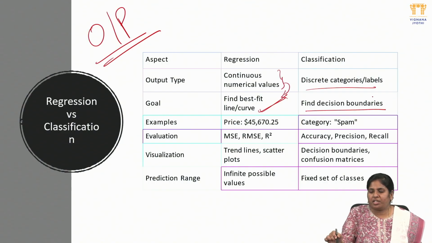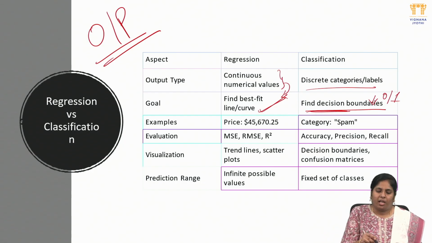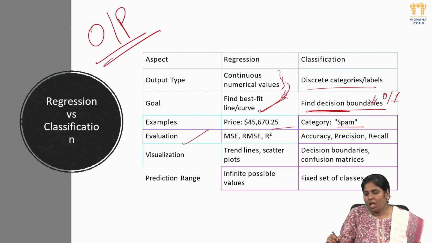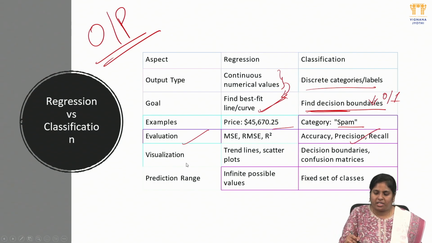Here the decision depends on the boundaries, either 0 or 1 or yes or no, and depending on that we make a decision. Examples are price range and spam. The main evaluation metrics here are MSE, RMSE and R2. Here it is accuracy, precision, recall and F1 score. Visualization here is scatter plots, trend lines, best fit lines and curves.